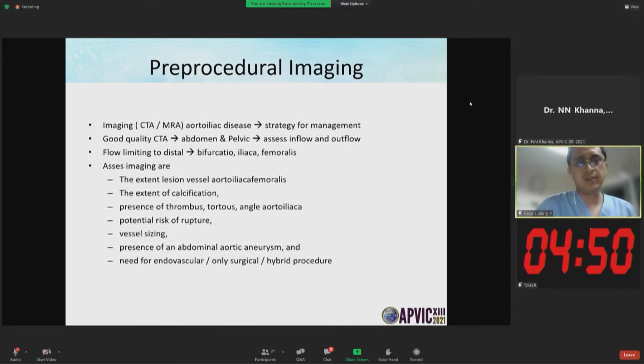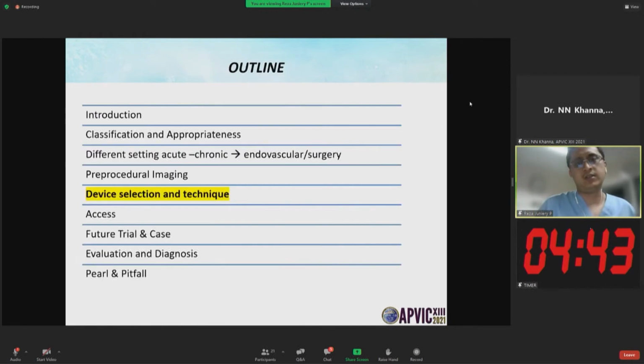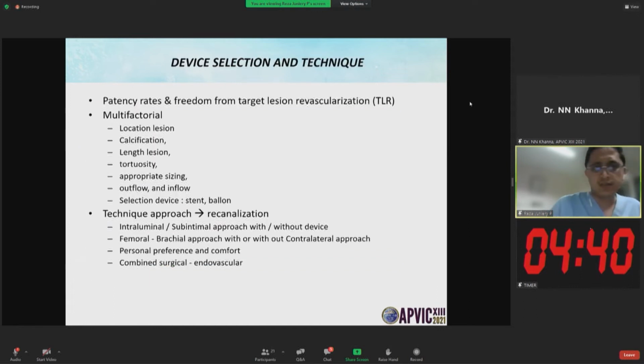It also images calcification, the lesion, potential risk of rupture, tortuosity, and thrombus, so we can manage the lesion. For stent selection we consider patency rate and freedom from target lesion revascularization, which are multifactorial: location, calcification, length, tortuosity, sizing, outflow and inflow. Then we decide the technical approach: intraluminal or subintimal, access femoral and brachial, and combined surgical or endovascular.